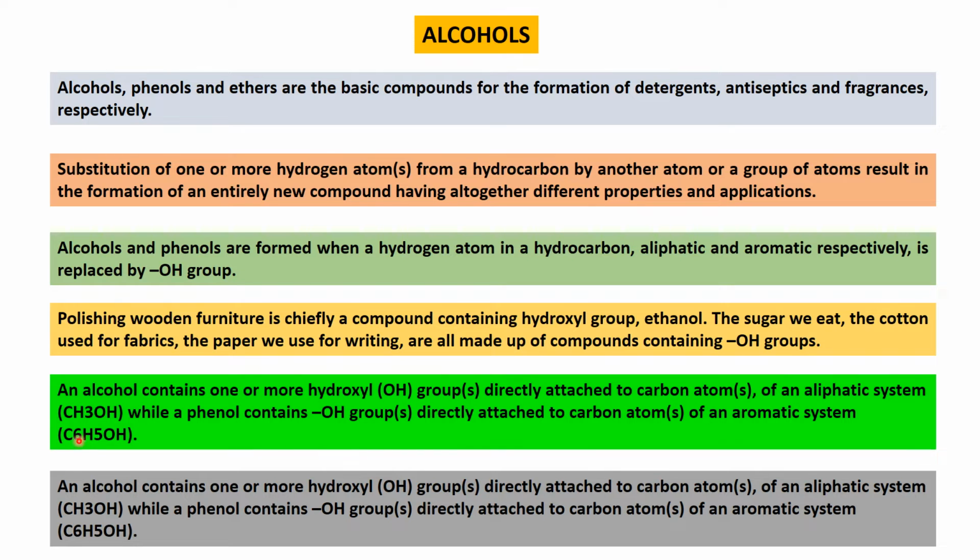As I told you, C6 and more is called aromatic, less than C6 is called aliphatic. And again under that, alcohol contains one or more hydroxyl groups, and the phenol group is also there.